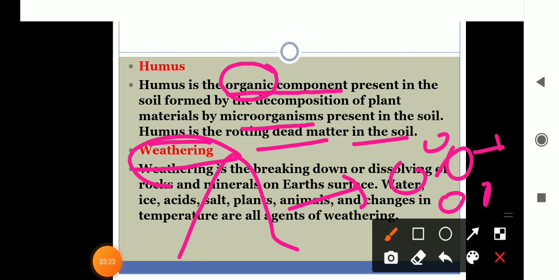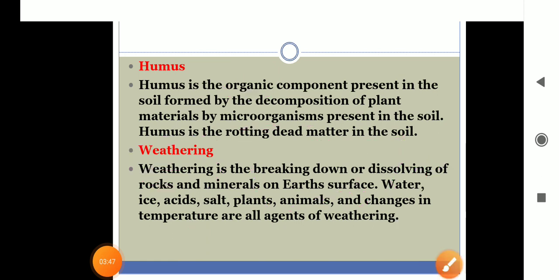Eventually the rocks are converted into soil, which mixes with dead plants and animals to form humus. It means when humus is added to the soil, then it becomes fertile. The process of weathering took millions of years for the formation of soil. This process never stops. It is a continuous process still going on.